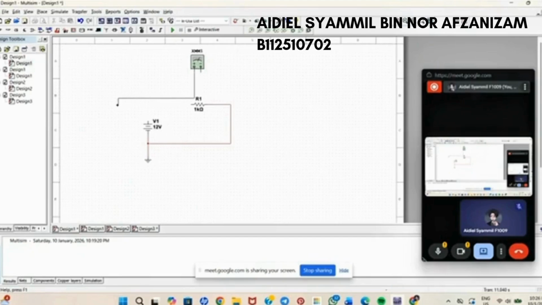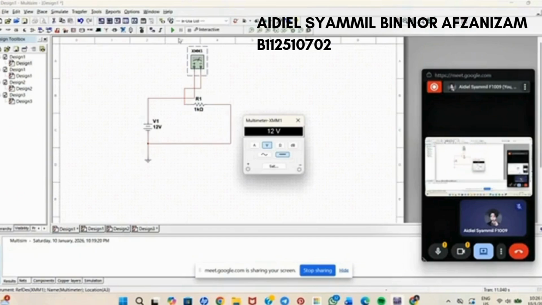The positive probe connects to the positive supply, and negative connects to the positive resistor. And then double click, run, and click the ampere, and we got the 12 milliampere.